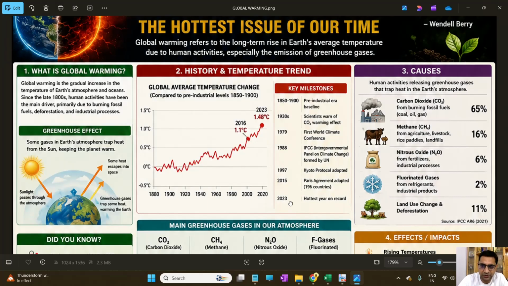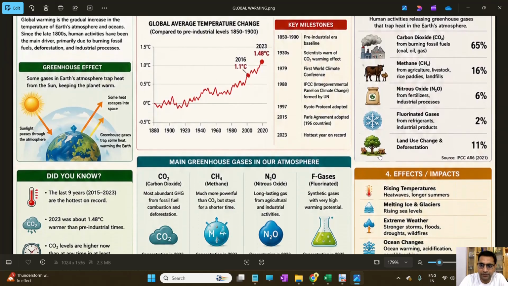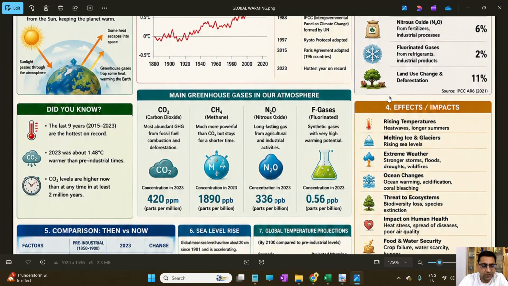In 2015, yet another milestone, the Paris Agreement was adopted, which states that we need to limit the temperature rise of the Earth to 1.5 degrees Celsius by the end of this century. In this, 196 countries participated. 2023 has been called the hottest year on record. So if we go by some important facts, the last 9 years, 2015 to 2023, are the hottest on record. 2023 was about 1.48 degrees Celsius warmer than the pre-industrial level. Carbon dioxide levels are higher now than at any time in at least 2 million years.